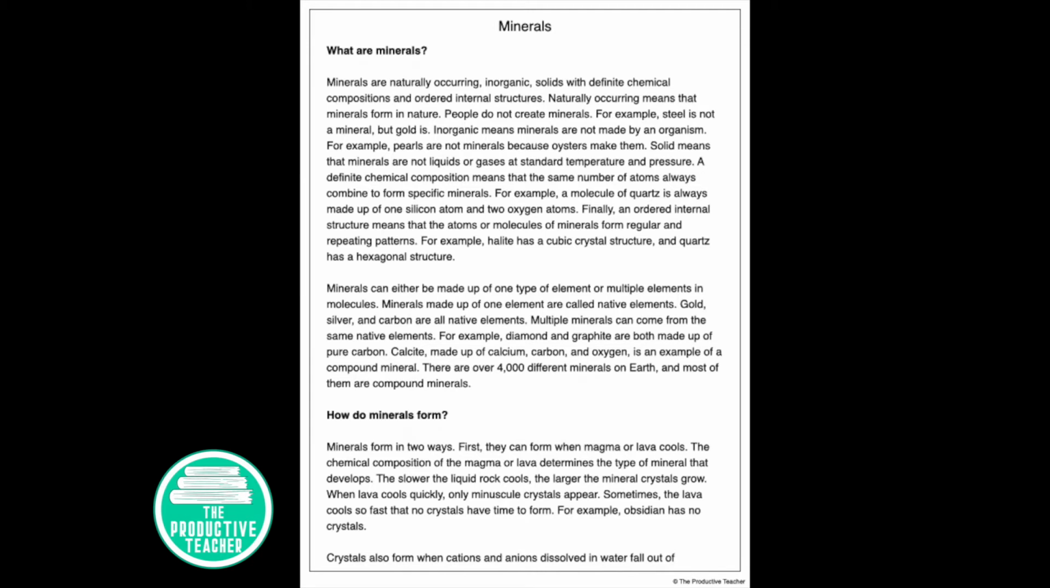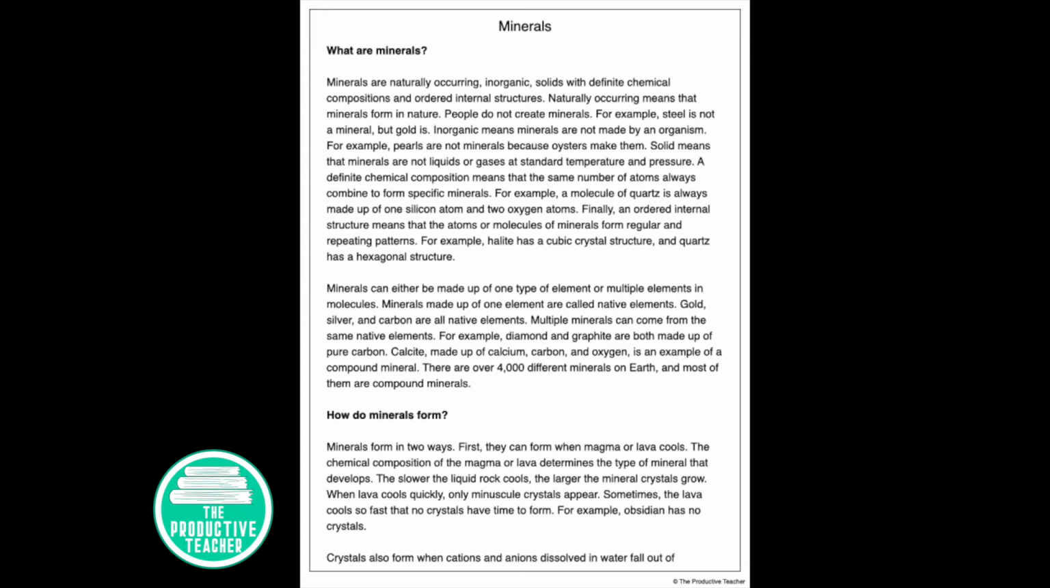A definite chemical composition means that the same number of atoms always combine to form specific minerals. For example, a molecule of quartz is always made up of one silicon atom and two oxygen atoms. Finally, an ordered internal structure means that the atoms or molecules of minerals form regular and repeating patterns. For example, halite has a cubic crystal structure and quartz has a hexagonal structure.